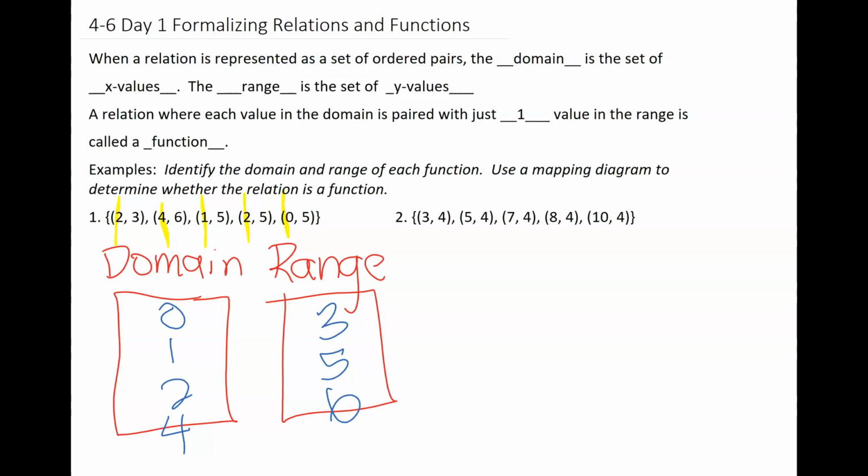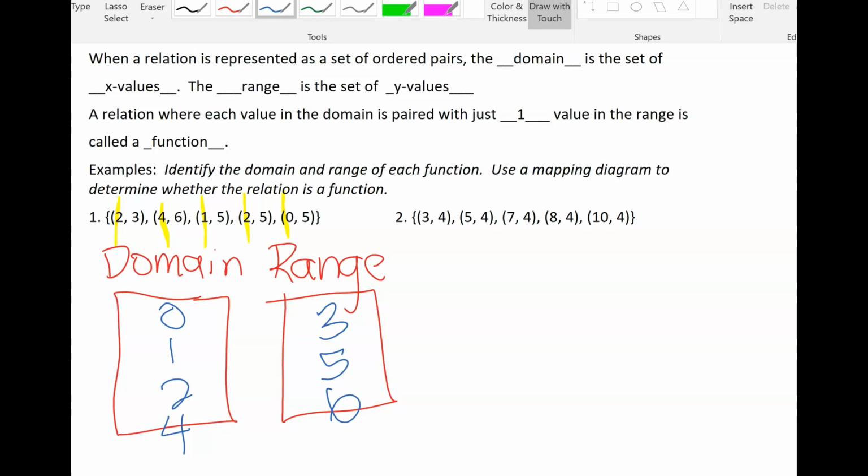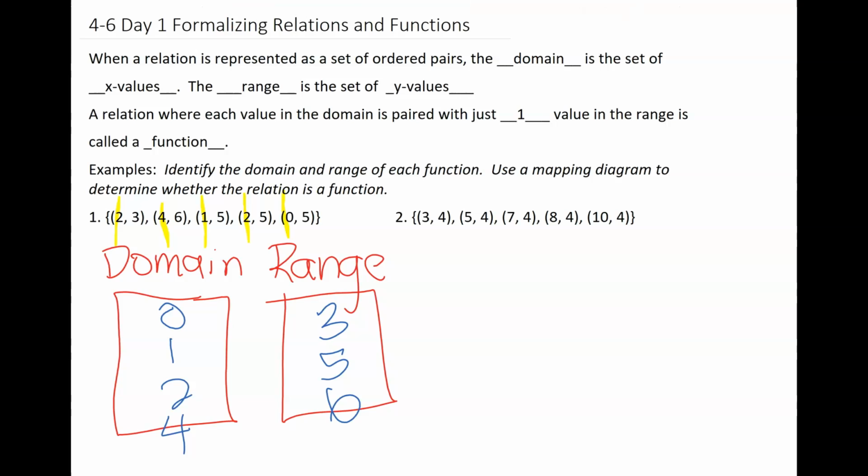Now, we are going to connect every one of our domains with the range that is connected to it.